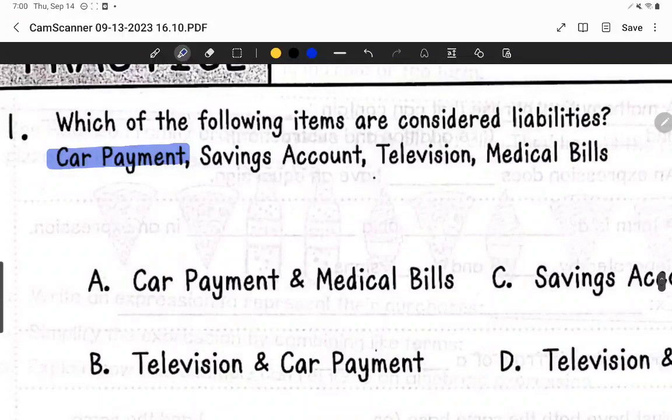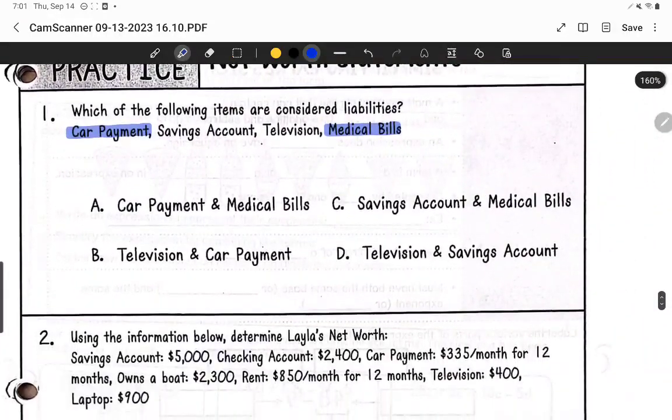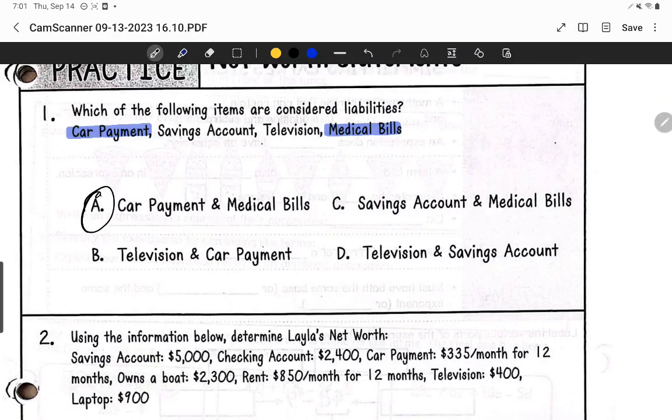A savings account is your very own money, so you do not owe that money. That is considered an asset. Your TV you also own, so that is also considered an asset. And then your medical bills, you do owe those, so they are considered liabilities. So if we come down here and look at our answer choices, your answer choices are going to be car payment and medical bills.